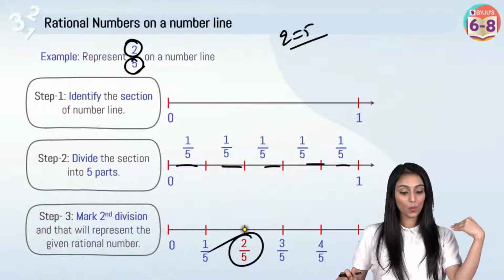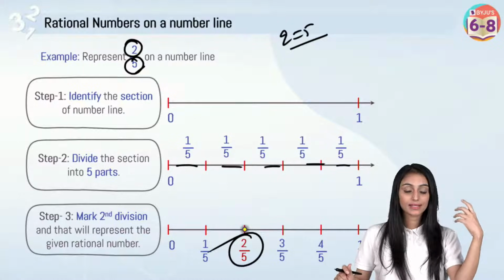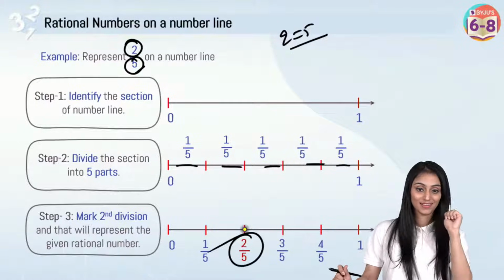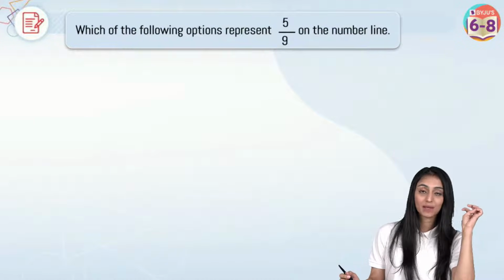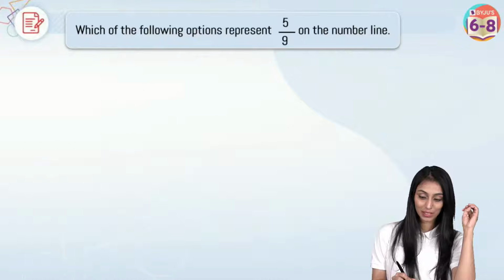All right. In that case, it will change. All right, let's move ahead. Let's try out another question. Which of the following options represent 5 by 9 on the number line? Now, you quickly tell me.